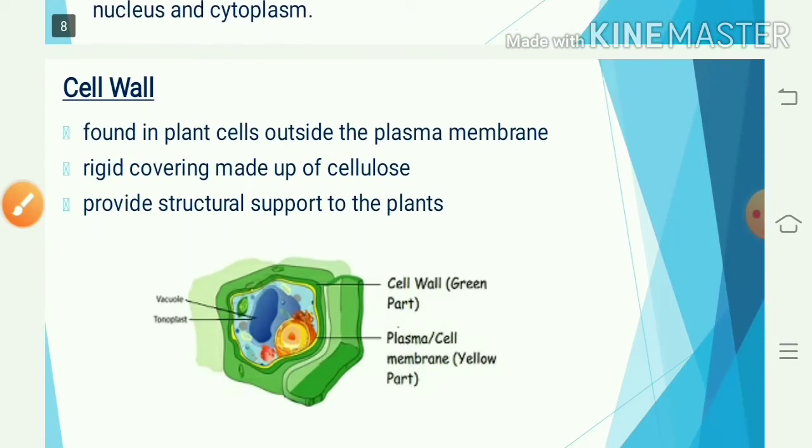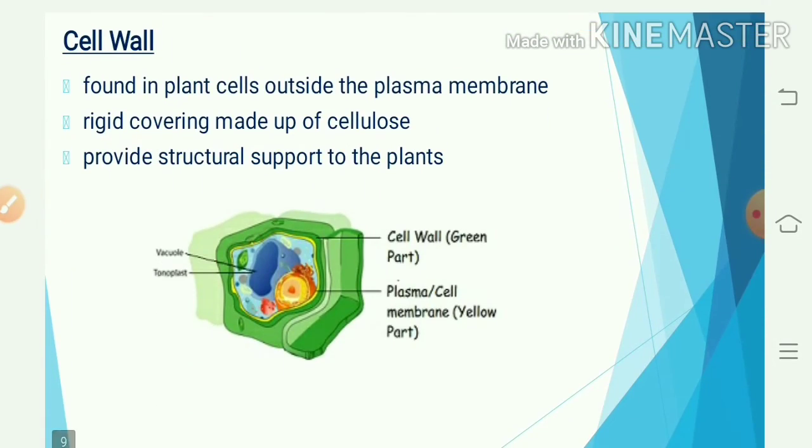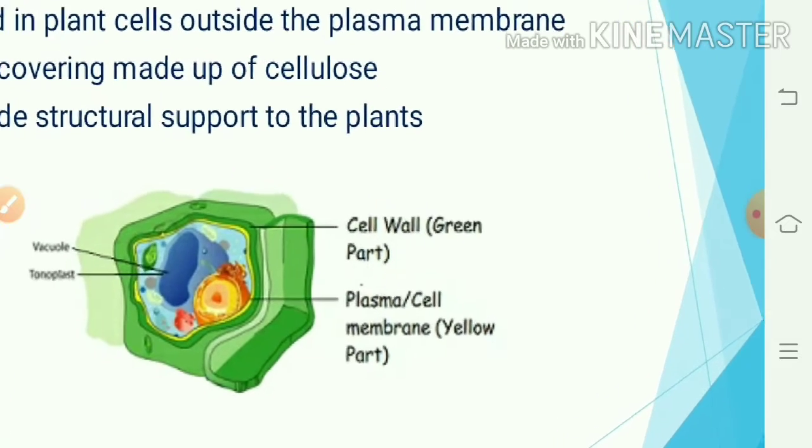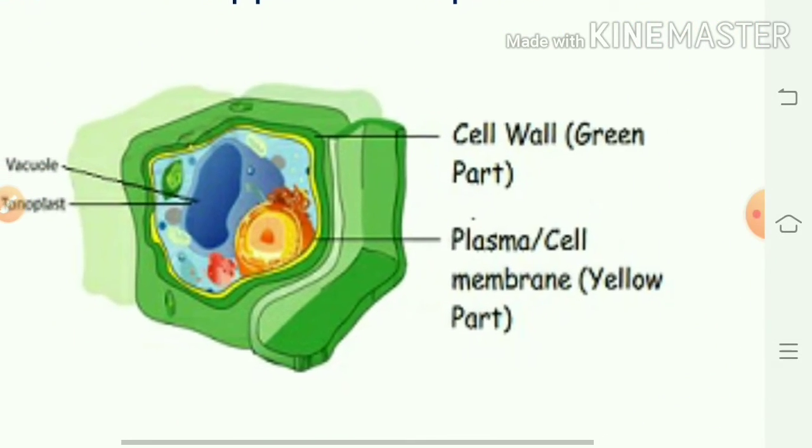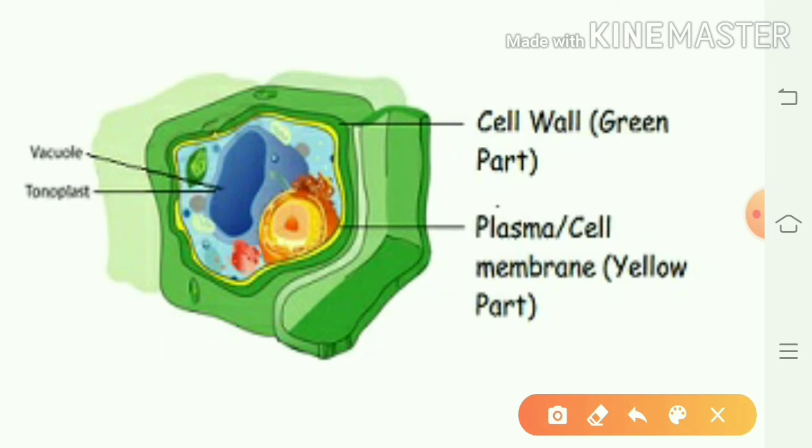Now, the cell wall is found in plant cells outside the plasma membrane. It is a rigid covering made up of cellulose. It provides extra mechanical support for the plant cell. Here, the outside rigid structure giving mechanical support is called the cell wall.